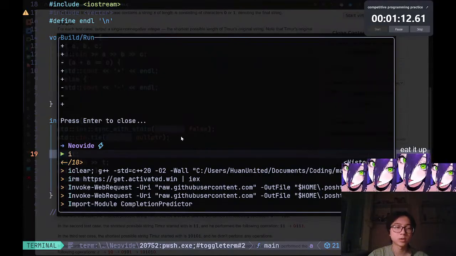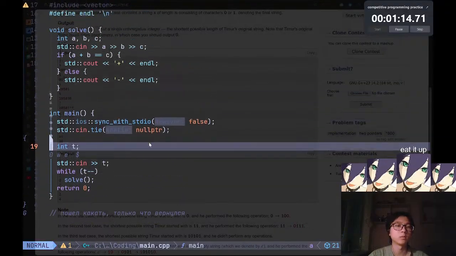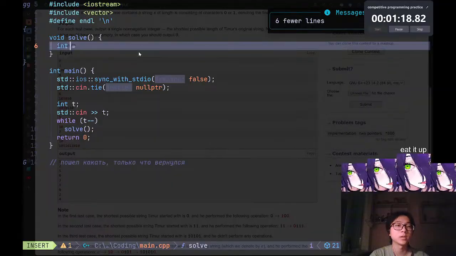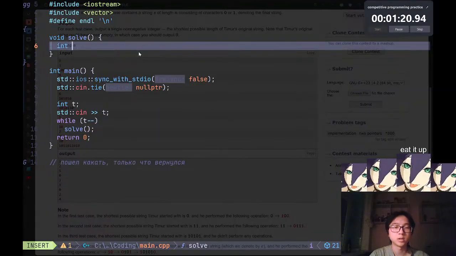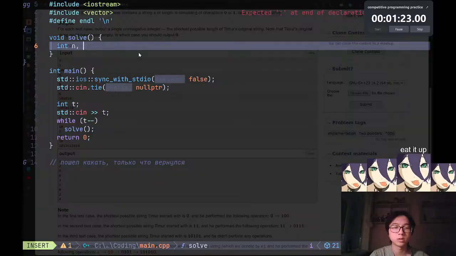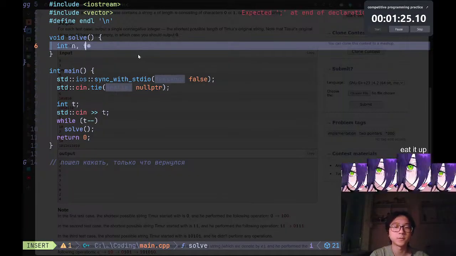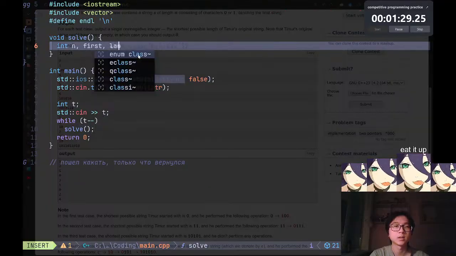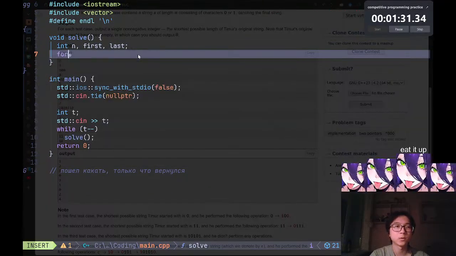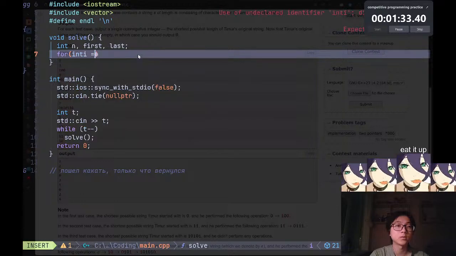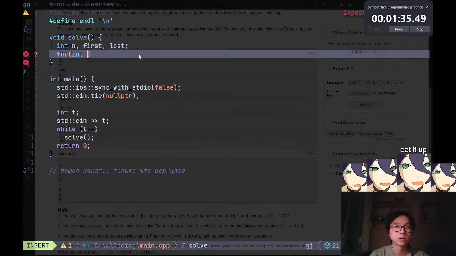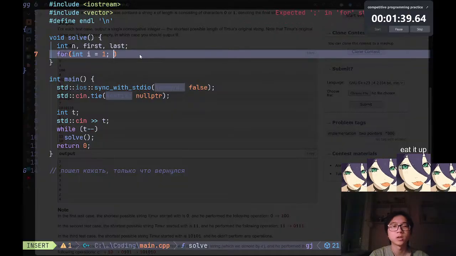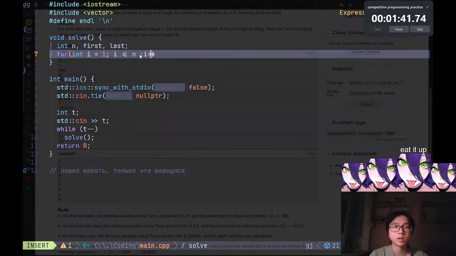So this is also a pretty easy problem to solve. What we do is first of all, we're gonna take an int n, and I'm also gonna take another int, first, and another, last. I'm going to loop for int i equals 1, actually, i smaller or equal to n, i plus plus.